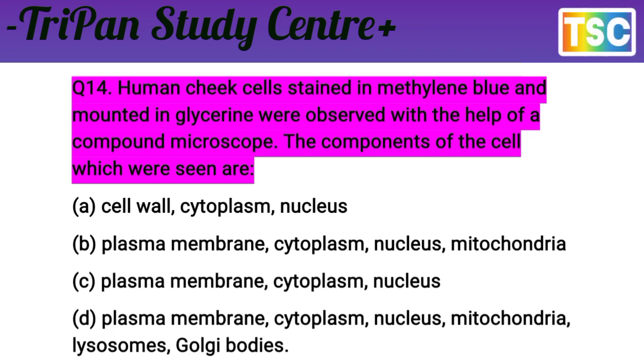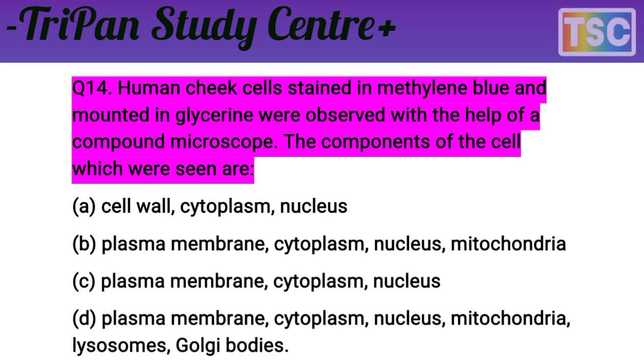The components of a cell which were seen are: A, cell wall, cytoplasm, nucleus. B, plasma membrane, cytoplasm, nucleus, mitochondria. C, plasma membrane, cytoplasm, nucleus. And D, plasma membrane, cytoplasm, nucleus, mitochondria, lysosome, Golgi body.